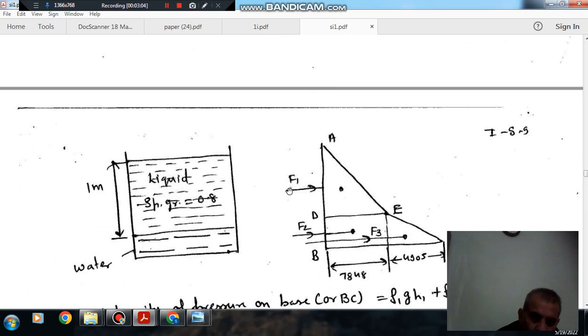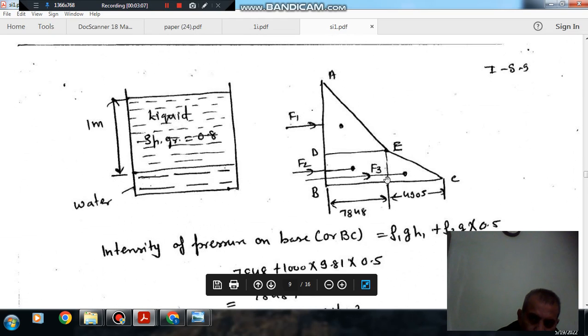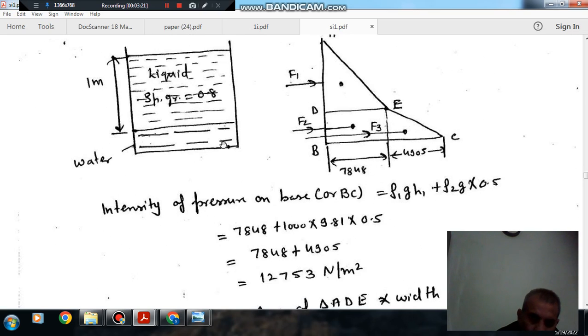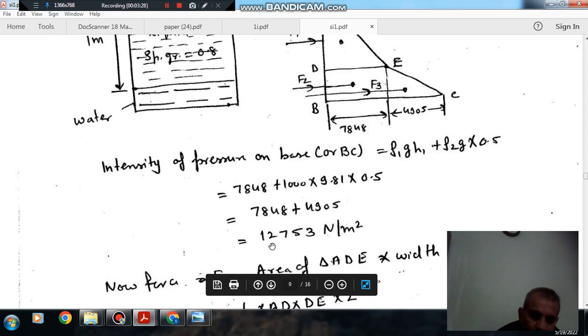Now at the bottom the pressure will be this pressure plus this pressure. Rho 1 g h1 is already calculated as 7848, and for water it is rho 2 g h2, with this distance 0.5 meter, so 1000 into 9.81 into 0.5. So the intensity of pressure at the bottom is 12753 Newton per meter cube.